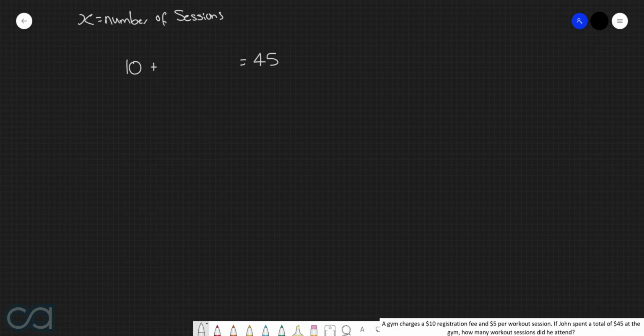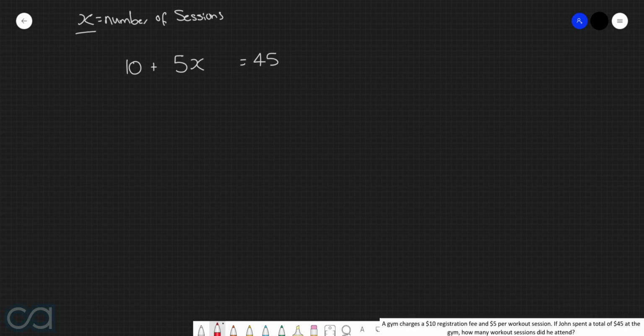Now the amount that he spends on sessions is going to be given by the $5 per workout multiplied by how many workouts he has, which is x. So in other words, the total cost of the workouts is going to be 5x. And again, this is because it costs $5 per workout session, and this is how many sessions he has. So this is now the equation that we're going to go about solving.